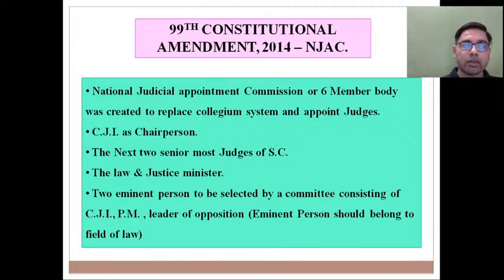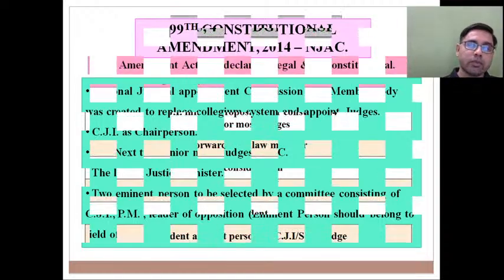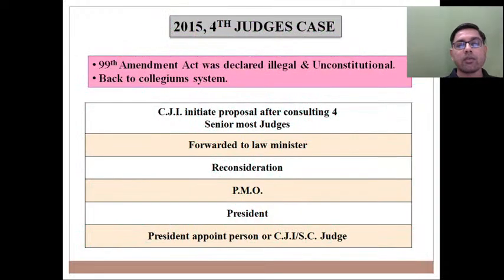So it was argued that perhaps this would be the best body to find out the best possible judicial talent in India, because it is giving representation to the judiciary, it is giving representation to the Law and Justice Minister also, he is also part of the legislature, and it is also giving representation to civil society, where 2 eminent persons belonging to the field of law will be nominated by a committee consisting of the CJI, Prime Minister and Leader of Opposition in Lok Sabha. So NJAC was proposed as a body which will look into matters related to appointment of judges of the Supreme Court and High Court.